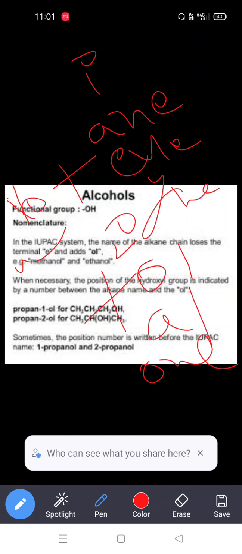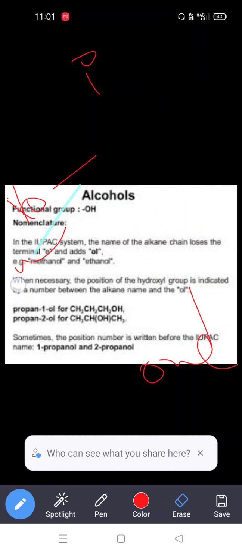The primary suffix depends on the carbon chain: if we have all saturated bonds between the carbons, we go with ane. If we have a double bond, that is ene. And if we have a triple bond, yne. So that defines the carbon chain.